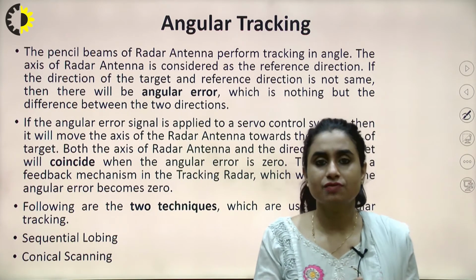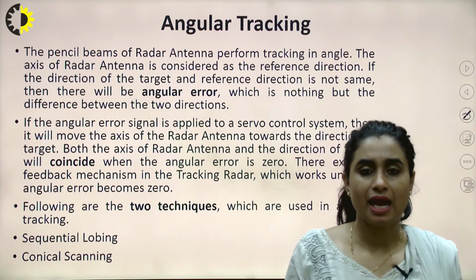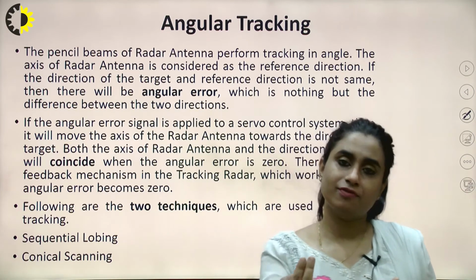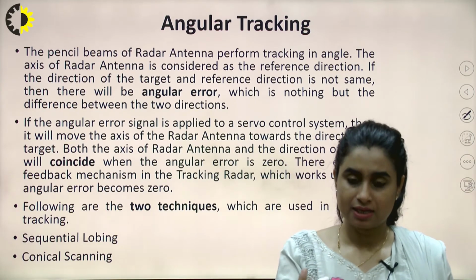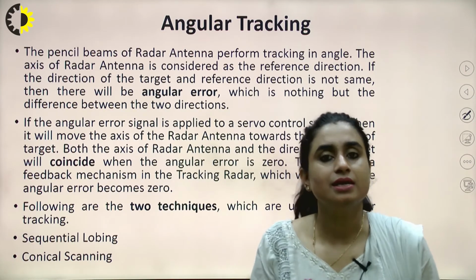And if the direction of the target and the reference direction are not the same, then there will be an angular error, right? We need to focus on the target. So the reference must match with the axis of the target.